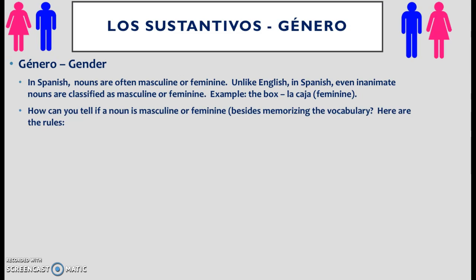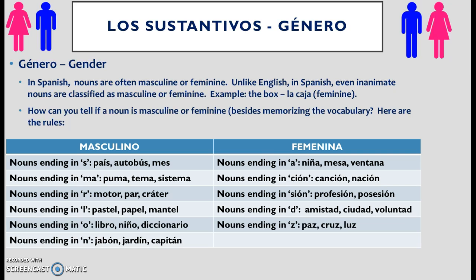First of all, the number one rule is if a noun ends in an O, then it's almost always going to be masculine. And if it ends in an A, then it's almost always going to be feminine. However, there are more rules you can use to memorize which nouns are going to be masculine and which are going to be feminine. Okay? For example, if it ends in an R, an S, an L, an N, then it's almost always going to be masculine. If it ends in a D, Z, sión, or A, it's always going to be feminine.